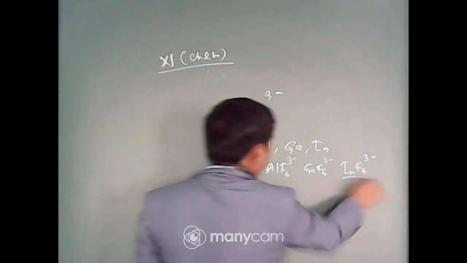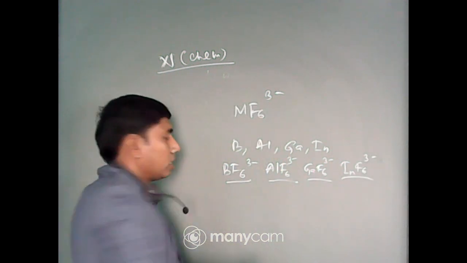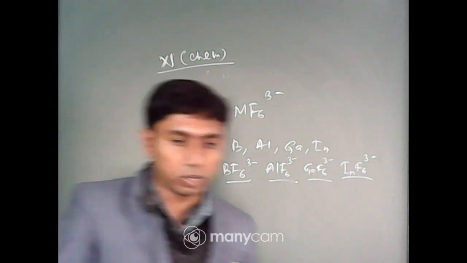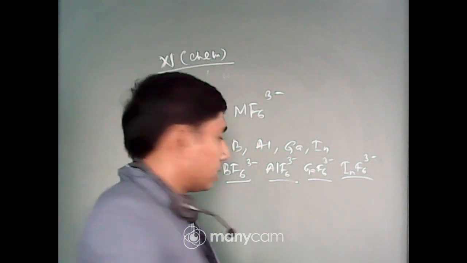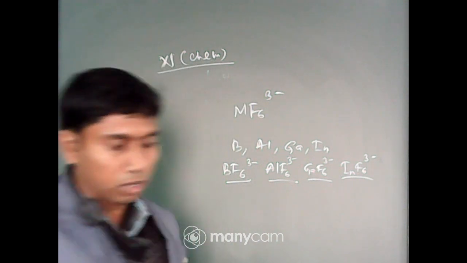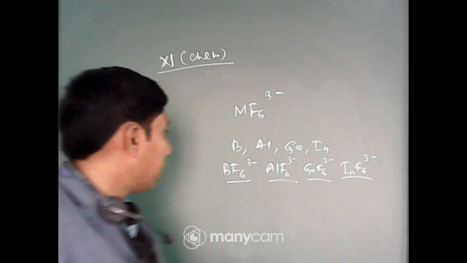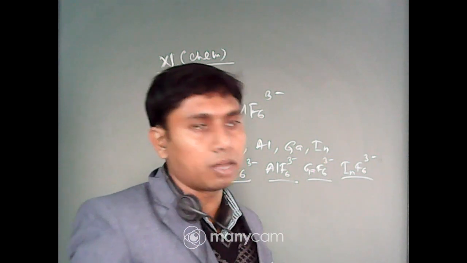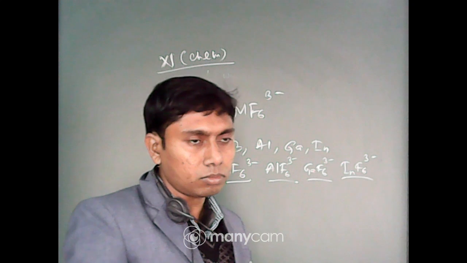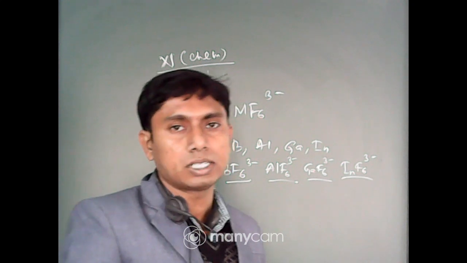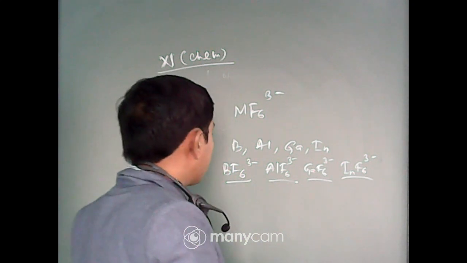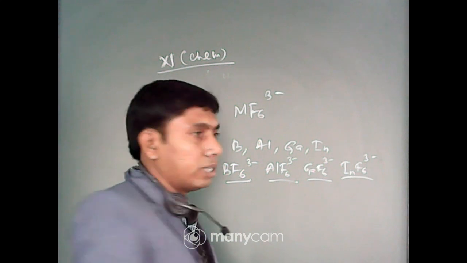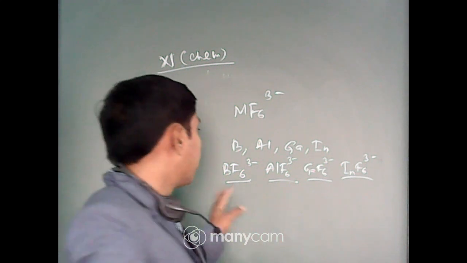Out of these 4 species, which one is stable? The one that is stable can work as a central atom. The stability comes from the van der Waals forces, which you have read in the chapter on states of matter, and also the size factor.